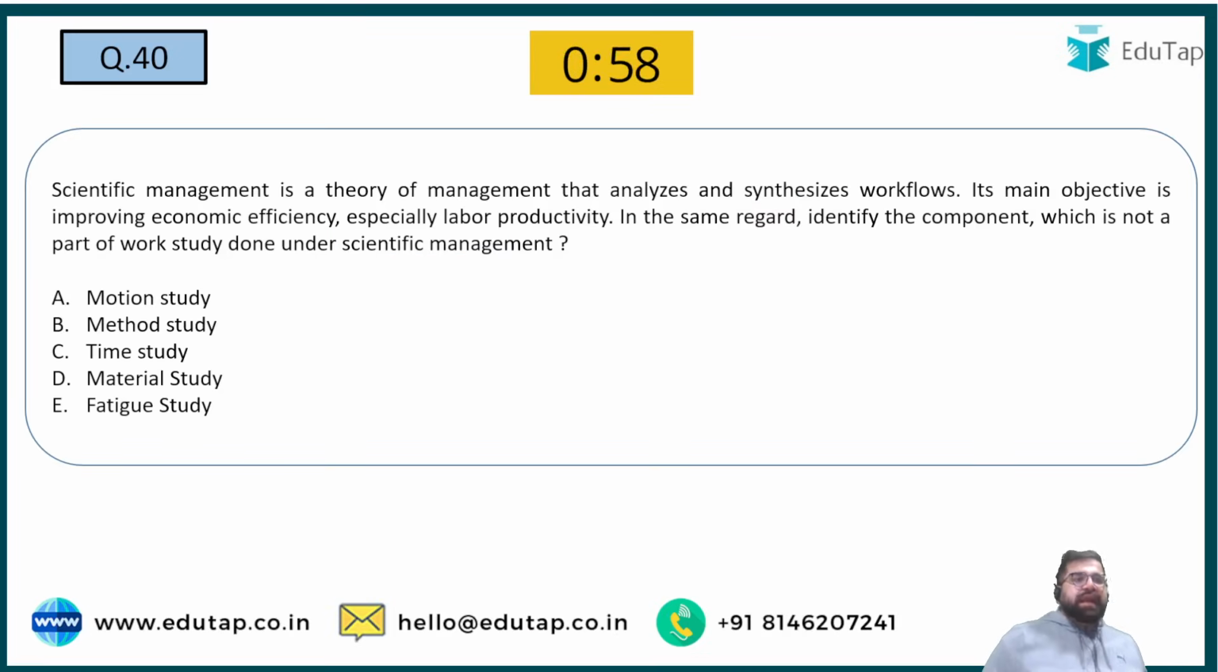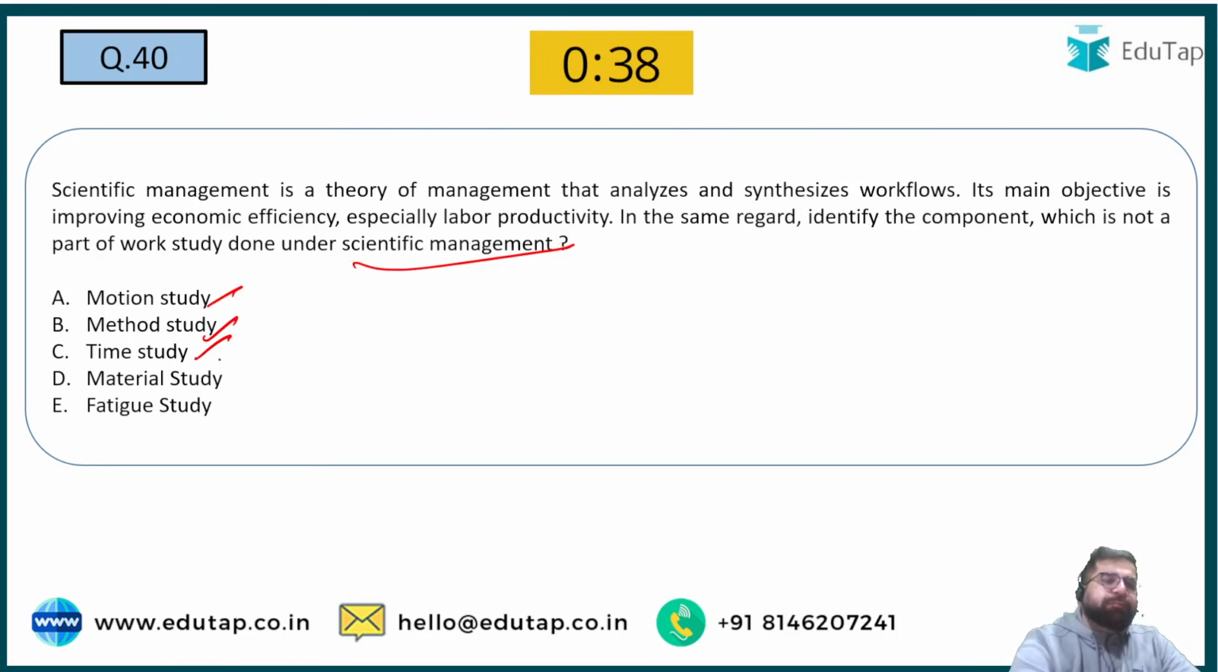40th. Scientific management is a theory of management that analyzes and synthesizes workforce. The main objective of economic efficiency is also achieved while improving labor productivity. In the same regard, identify the component which is not the part of the study done under scientific management. So under scientific management, we do multiple studies, right?